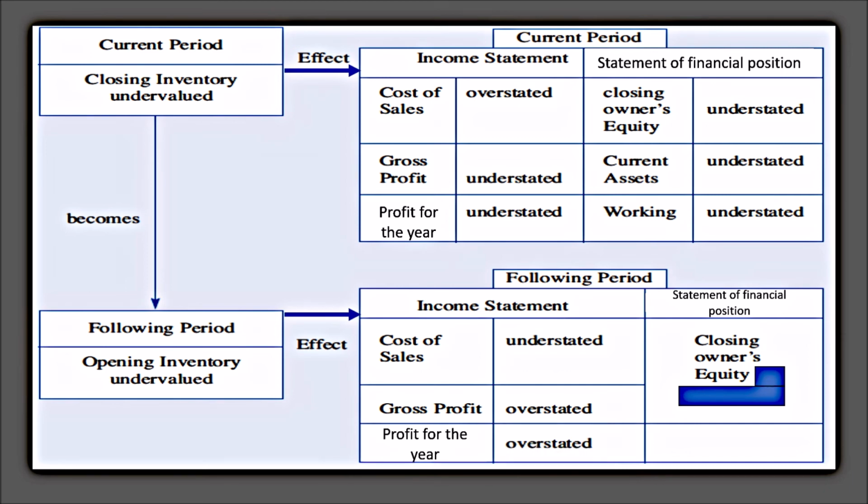Once again, if you will recall, we said there is an inverse relationship between opening inventory and profit. So you can see opening inventory undervalued leads to gross profit and profit for the year being overstated. The effect on the statement of financial position would be closing owner's equity not affected.